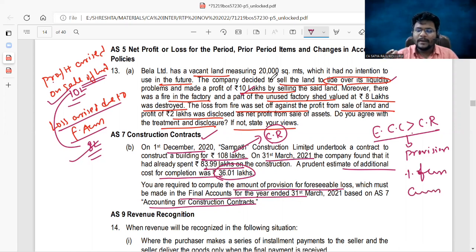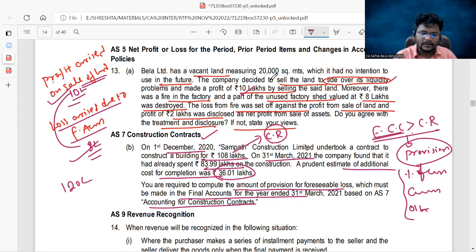Even though the entity is getting profits from other construction contracts, irrespective of all these three facts, we need to create a provision. Now, in the given case, the total estimated contract cost to complete the contract was 83.99 plus 36.01, which is a total of 120 lakhs. That is greater than the contract revenue of 108 lakhs. That's why for the excess of 12 lakhs, you need to create a provision.